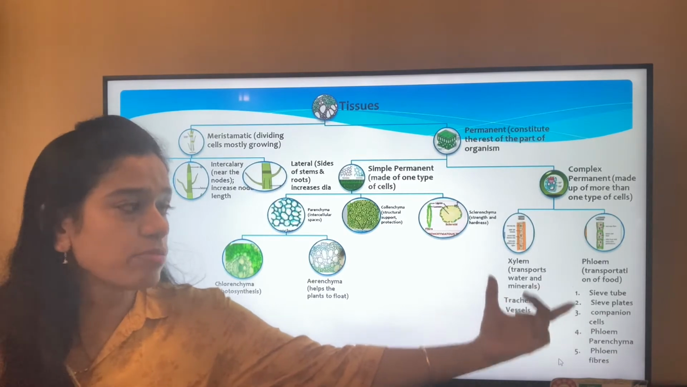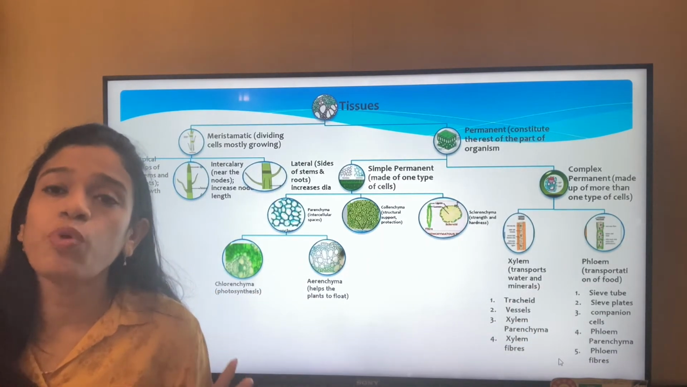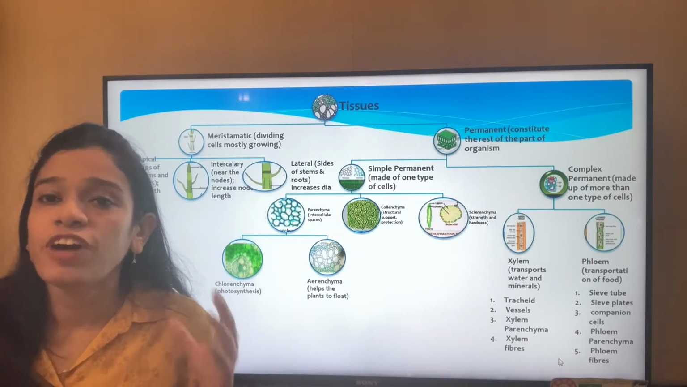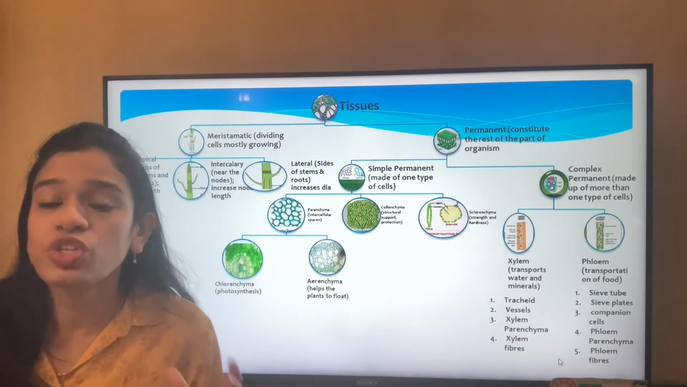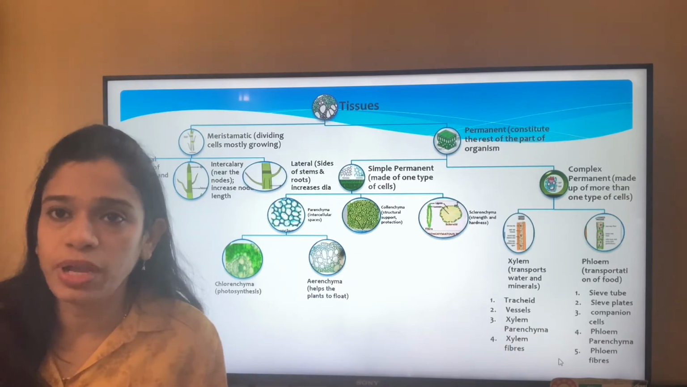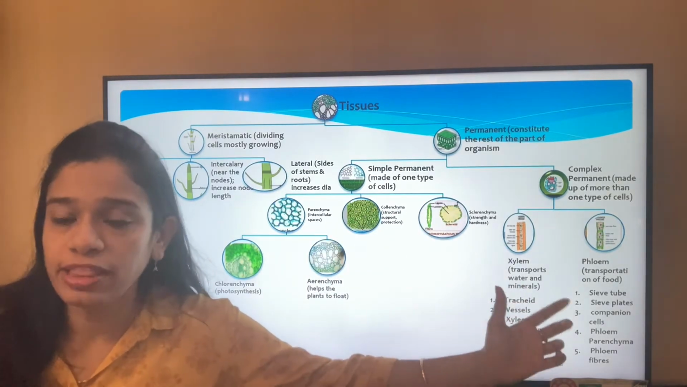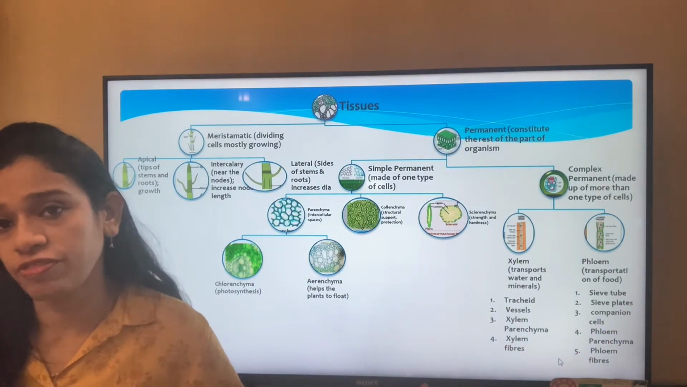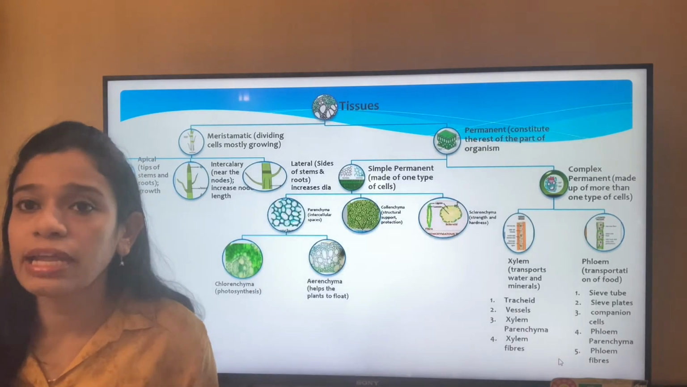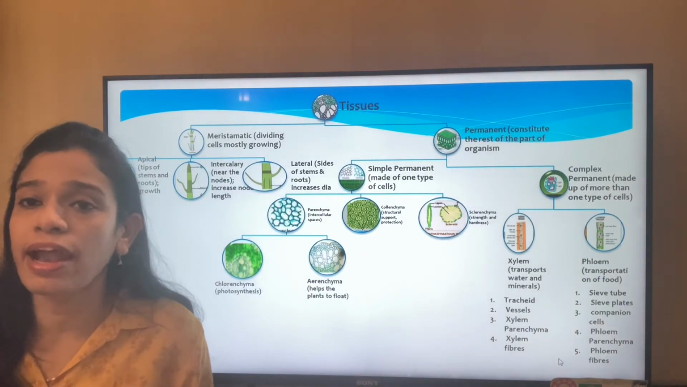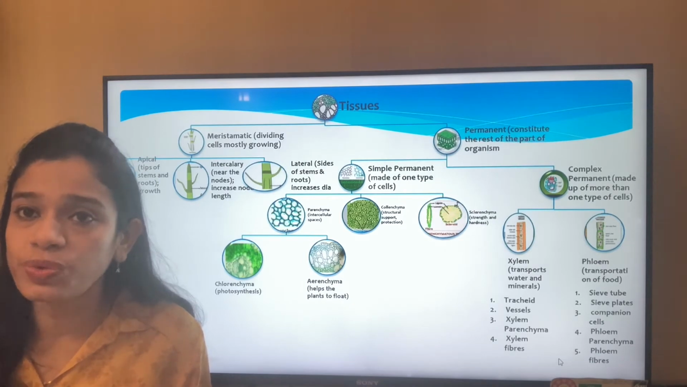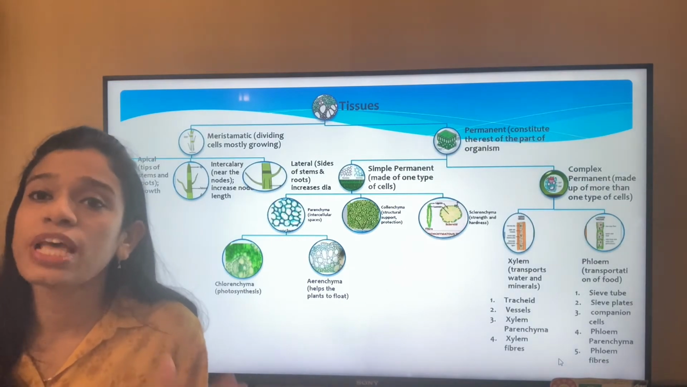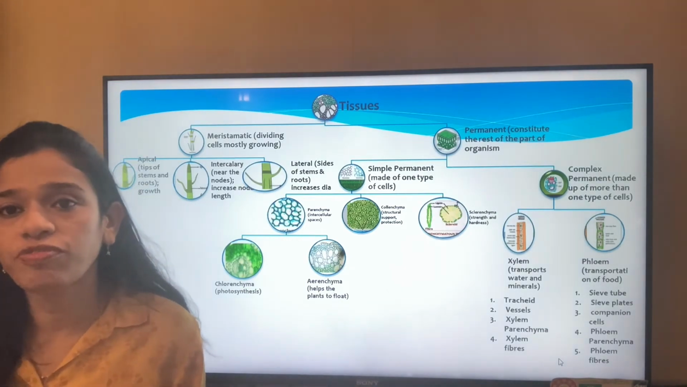So under this come the two main important functional systems in plants, which are absolutely necessary for plants: the xylem and the phloem. Without them it is difficult for any plant to survive, because xylem is that particular tissue which helps in carrying water and raw nutrients from the roots to different parts of the plant, or to the leaves, which is utmost necessary for the maintenance of life for a plant.